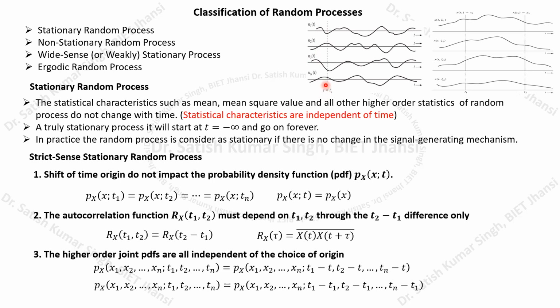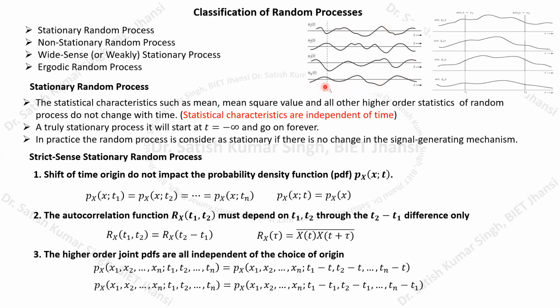Suppose we calculate the mean at this point, and then at this other point, and these means are actually independent of time. If the mean calculated at t equals t1 and at another instant t equals t2 are the same, I can say that this mean is independent of time. Normally this will be independent for the entire range of time t.